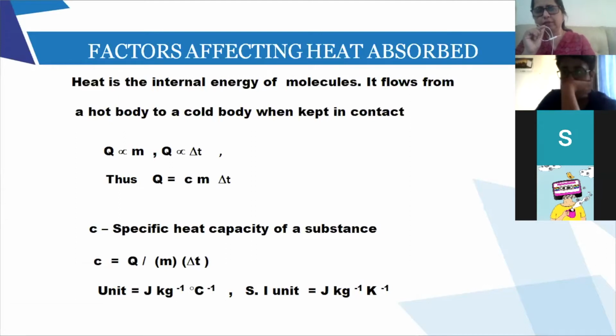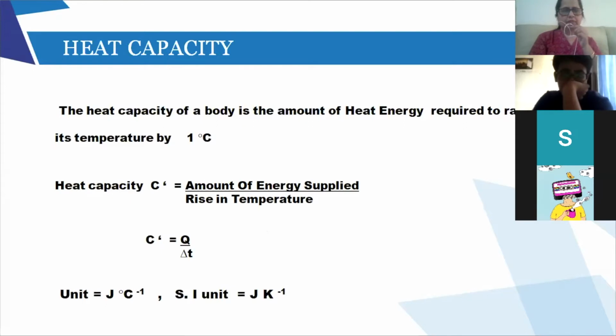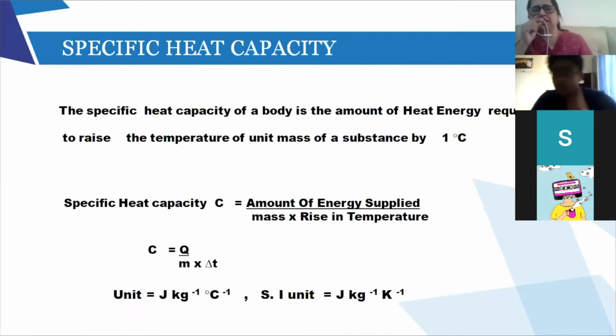And the unit of C will be joule, because joule is the unit of Q, heat, upon kg and degree Celsius, right? So now let us see the definition of specific heat capacity. The definition is: specific heat capacity is the amount of heat energy required to raise the temperature of a unit mass. Remember, we talk of unit mass.